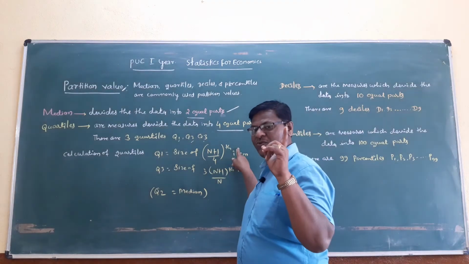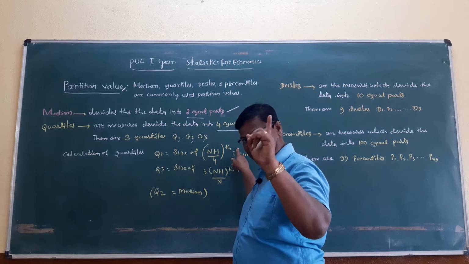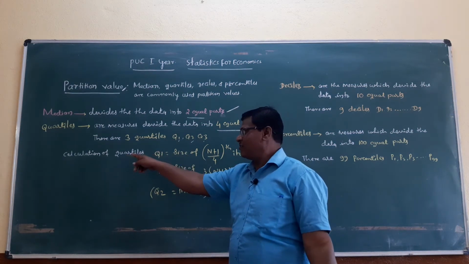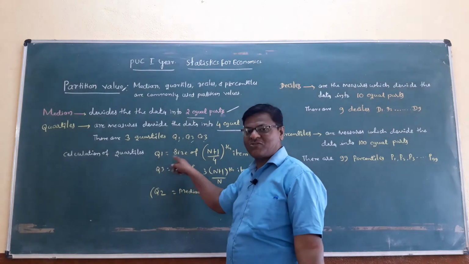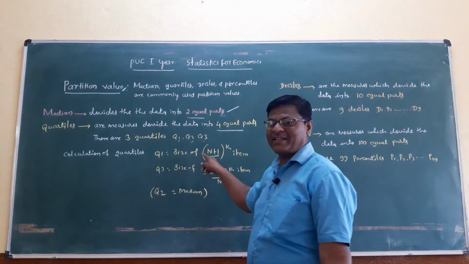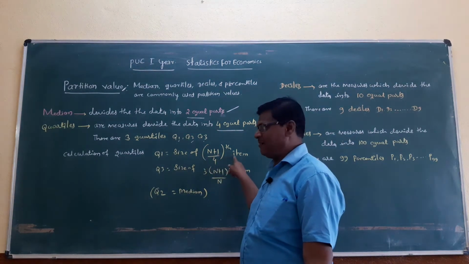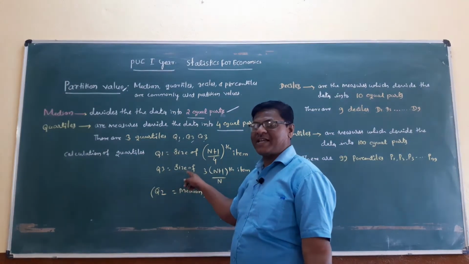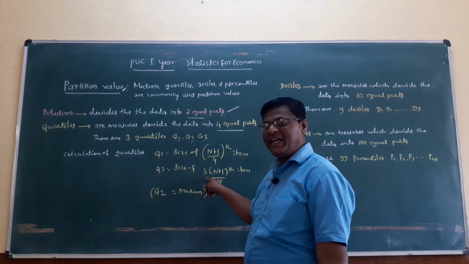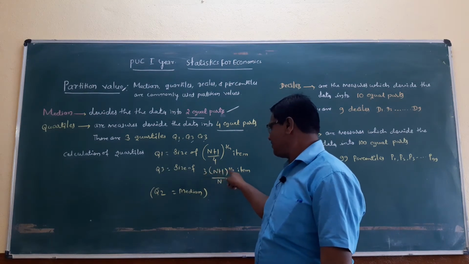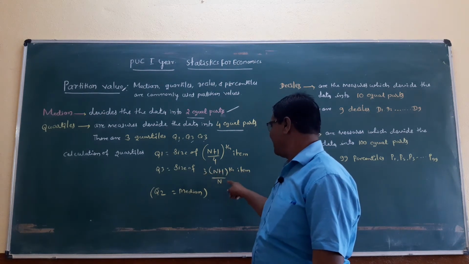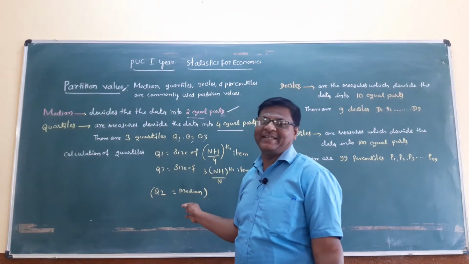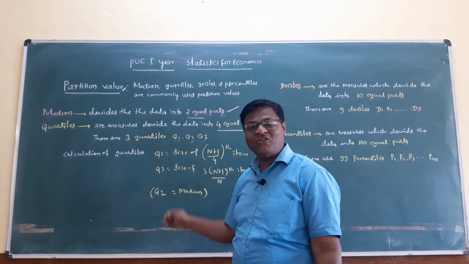Q3 is equal to size of 3 times (n plus 1) divided by 4th item. And Q2 is equal to median.